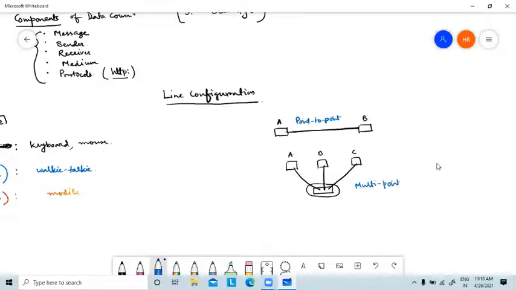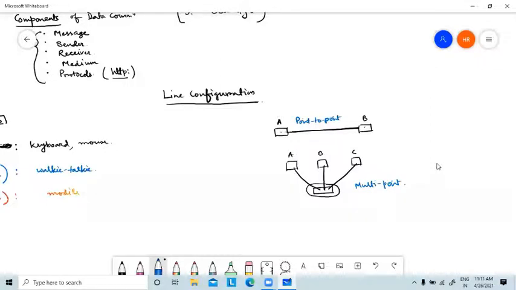I hope you can understand why this is called point-to-point or direct connection, because they have a single link between them to share. But in this multi-point configuration, there is a single device which is shared by all the devices, and they don't have a direct communication.